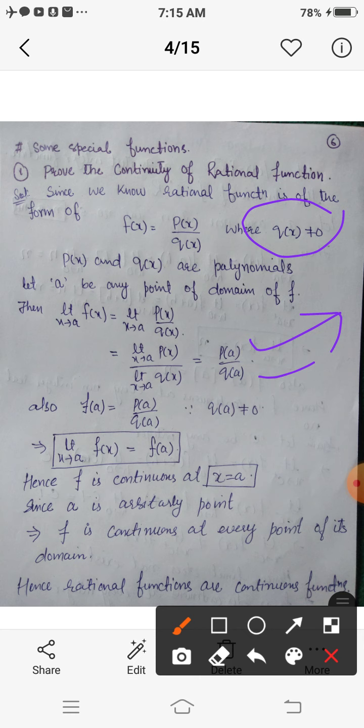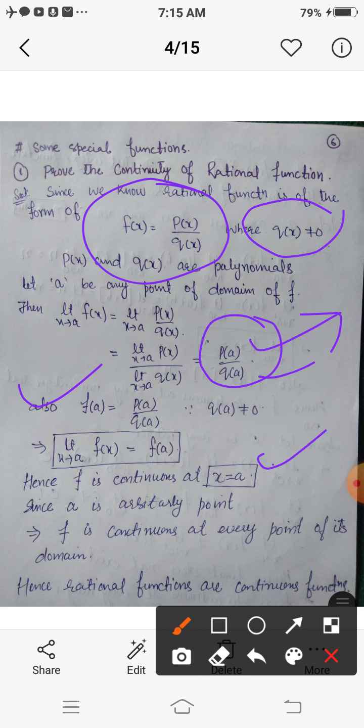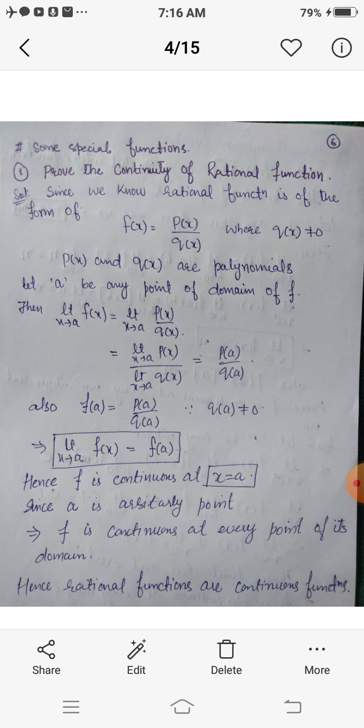Also the value of this rational function at point a is f of a, which is simply p of a upon q of a. Now here the limit exists and the value of the limit equals p of a upon q of a, which is the same as f of a, the value of the function at this point a. So by definition f is continuous at a. Here a is an arbitrary point of the domain of this f, which implies that f is continuous at each and every point of its domain. Hence we can say that rational functions are continuous functions.